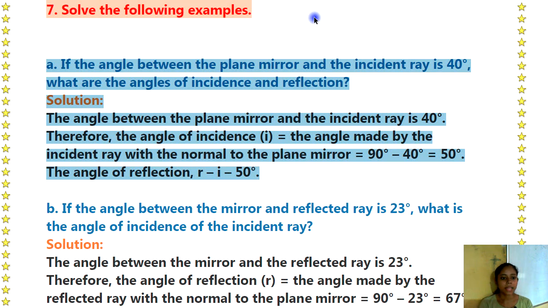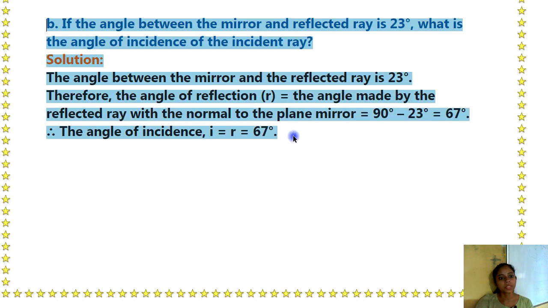Solution: The angle between the plane mirror and the incident ray is 40 degrees. Therefore, the angle of incidence, that is I, is equal to the angle made by the incident ray with the normal to the plane mirror, which is equal to 90 degrees minus 40 degrees, equal to 50 degrees. The angle of reflection, that is R, is equal to I, equal to 50 degrees.